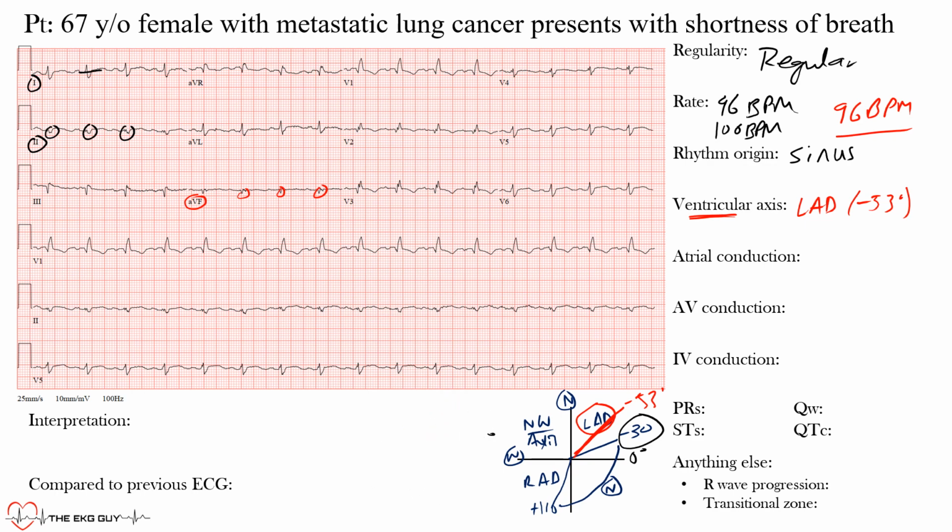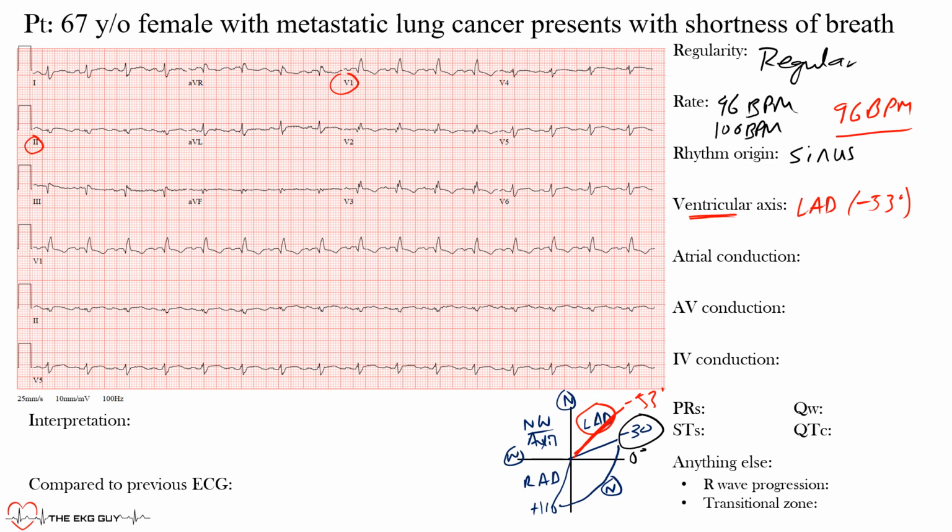In atrial conduction, we're looking for any atrial abnormalities, such as atrial enlargement, whether it's left or right atrial enlargement. Are there any delays or anything with conduction in the atria? Well, in this case, there is no evidence of atrial abnormalities. We tend to look at lead 2 and lead V1.